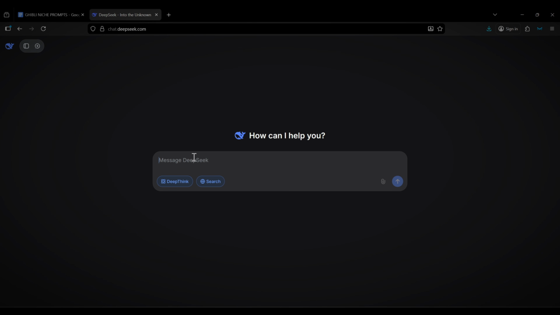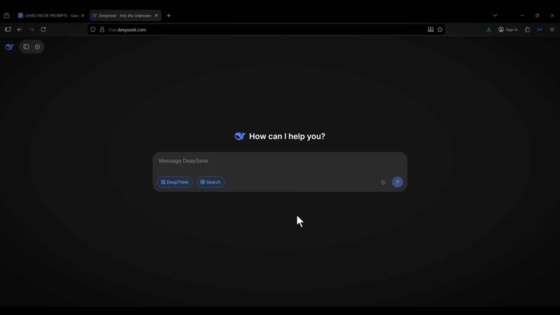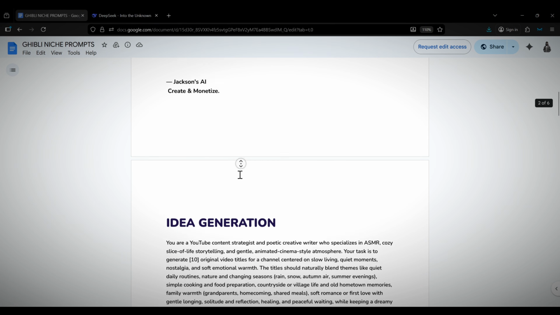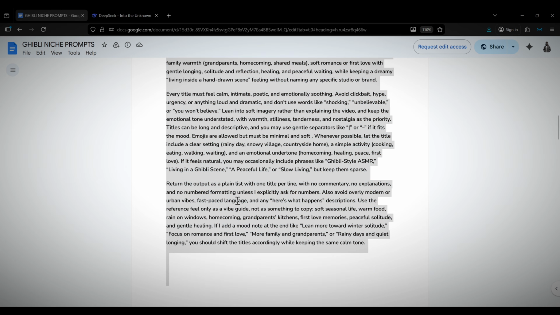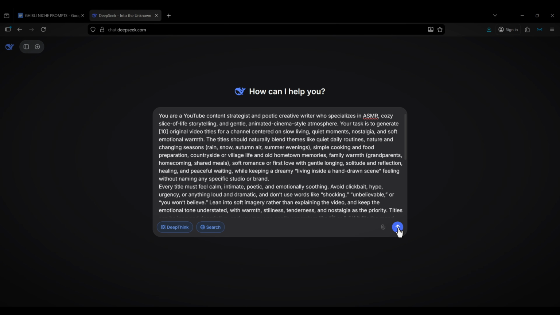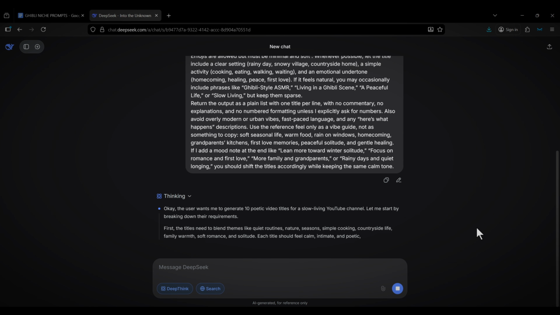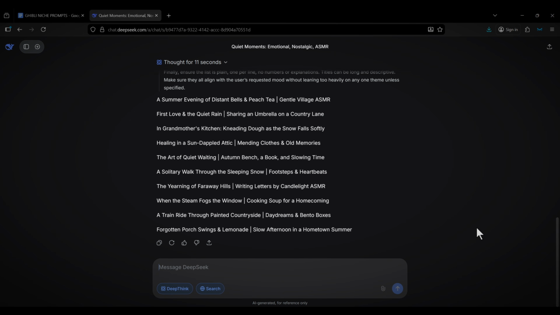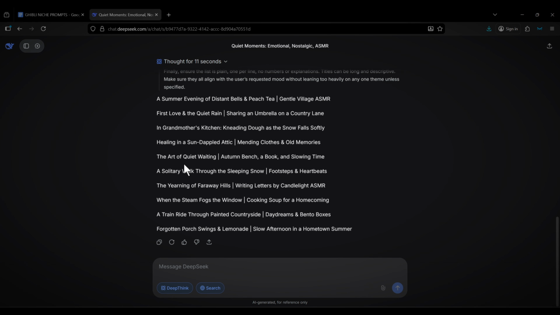The very first step in this workflow is finding a chatbot. For this tutorial, I'm going to use DeepSeek, but you're free to use GPT, Claude, or whatever software you're comfortable with. Once you've got a chatbot, head over to the Google document with all the prompts, copy the prompt under the idea generation section, and paste it into your chatbot. This prompt is designed to tell your chatbot to search the web, understand the different formats and topics we can use for storylines in this specific niche, and then generate a bunch of really nice topic ideas for you. Once your chatbot has given you the ideas, all you've got to do is read through them and pick one you'd like to make a video about.